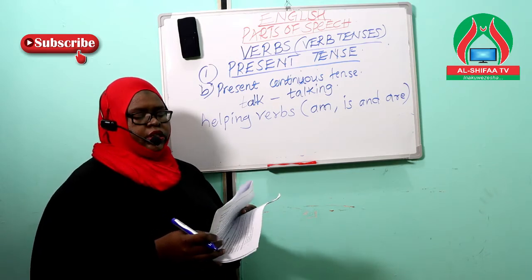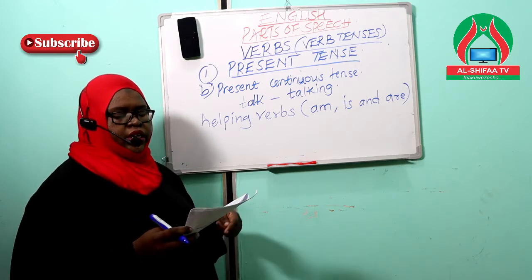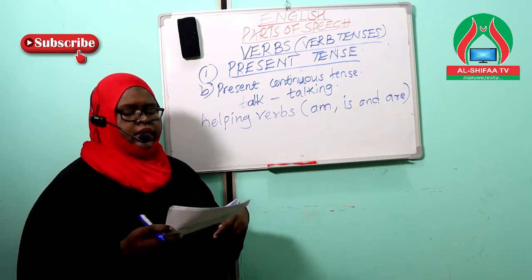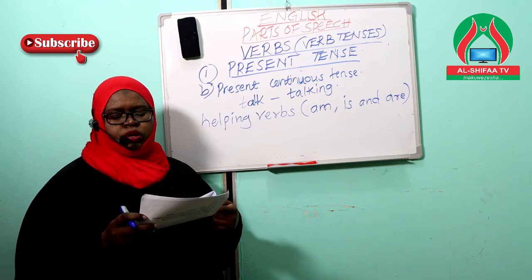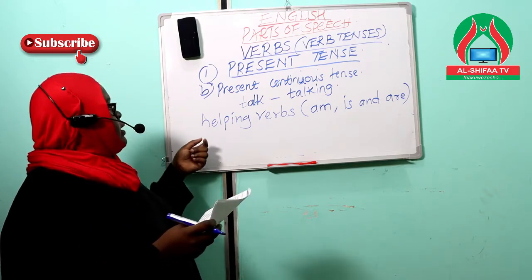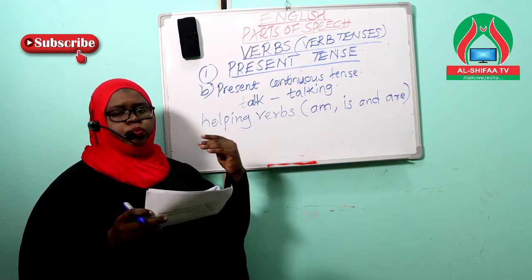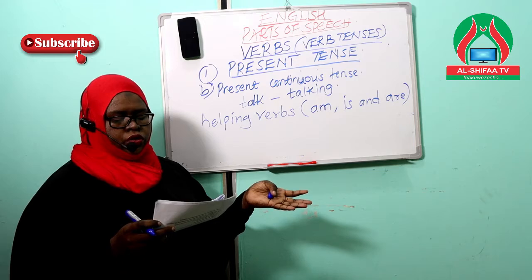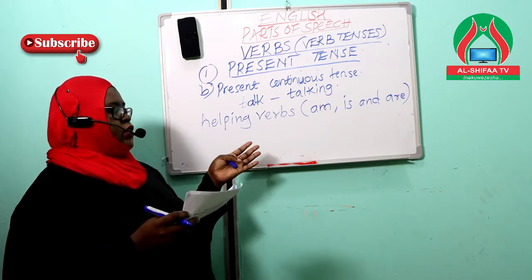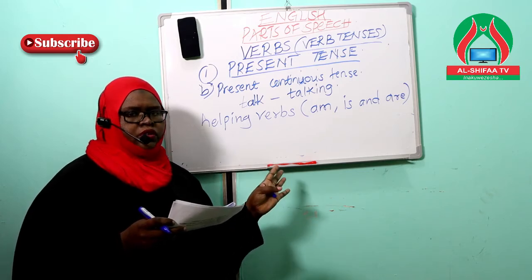Number 3, it is used to describe an action or an event in the future which has already been planned or prepared. Now, for you to make any future plans, you need to prepare prior to your plan. Let's say you want to go on a holiday, maybe to a foreign country.